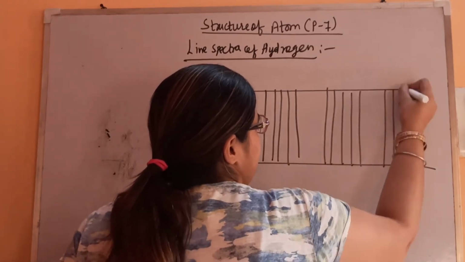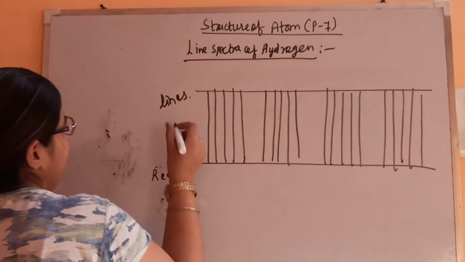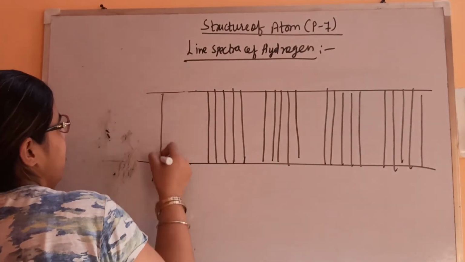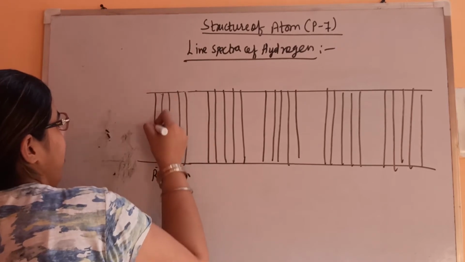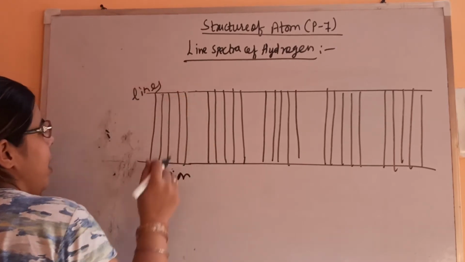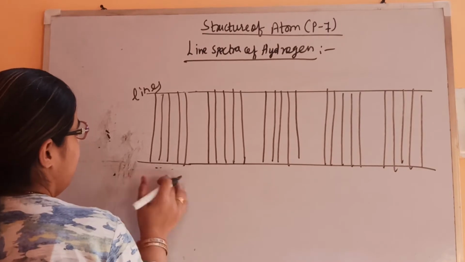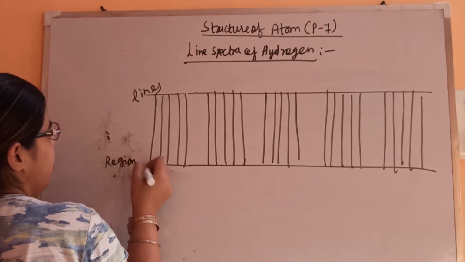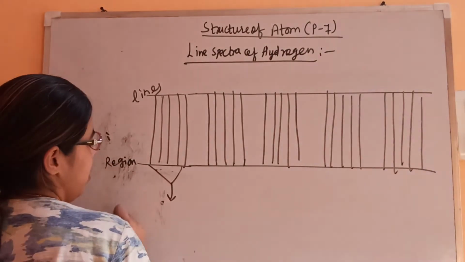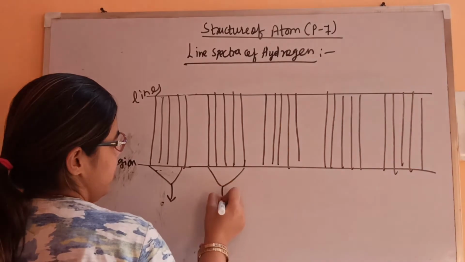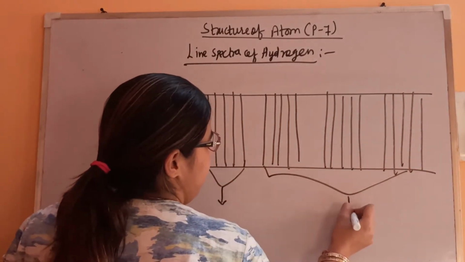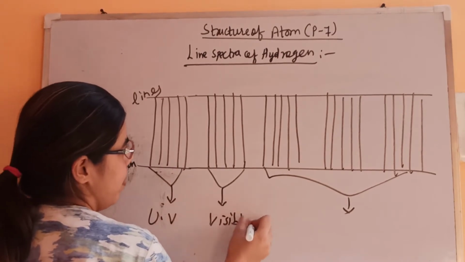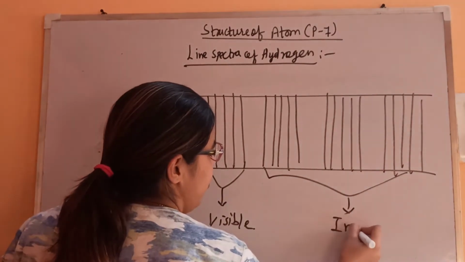Again one more is there, so I am extending this side. 2, 3, 4, 5. So these are the lines, and this is the region. Okay, so this is a different region, this is a different region. So this is UV region, this is visible, and this is infrared.